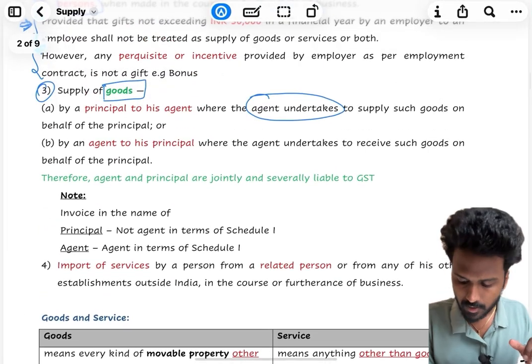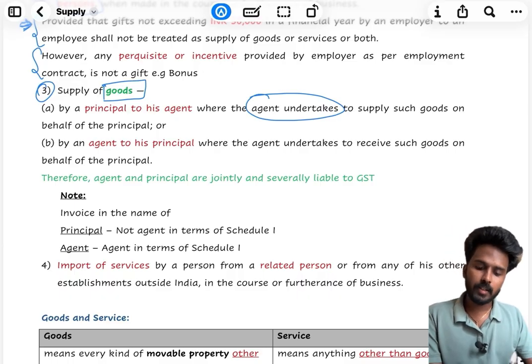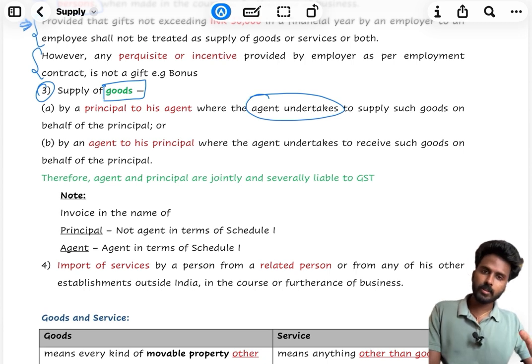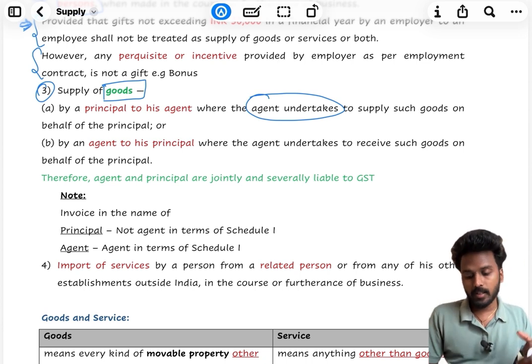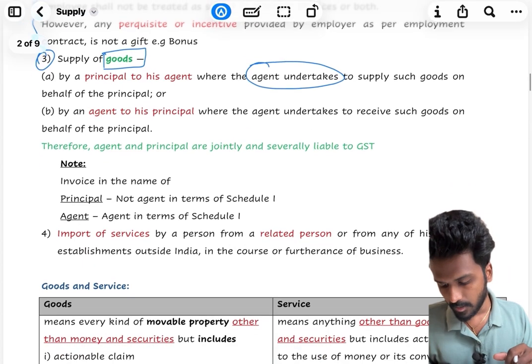If you study in this background, you can easily understand. In such a case, even though consideration is not there, it should be treated as supply.